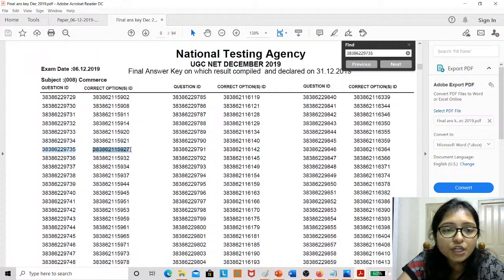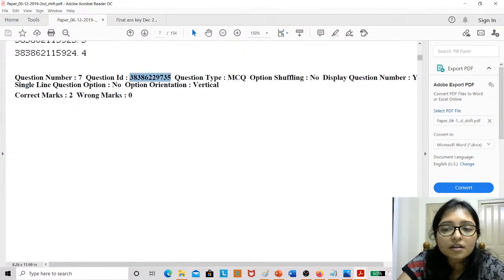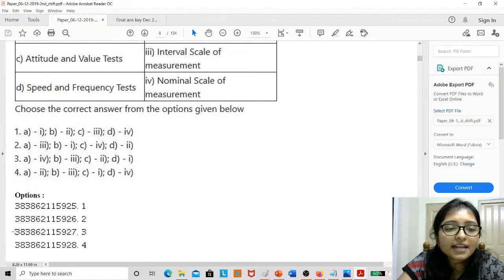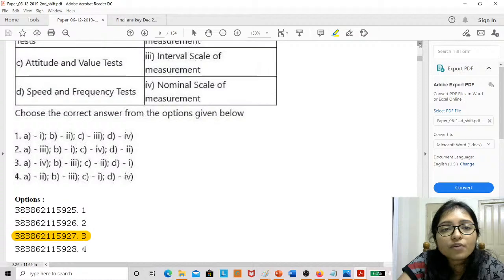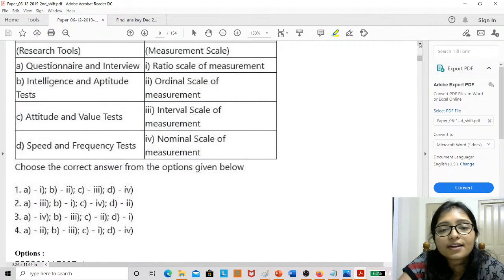Option is 927. 927, that is 3 is the answer. Everyone is correct. 927 is the answer. Option 3 is the answer. Everyone is correct. That is 1 with 4. 1 with 4 means the one is questionnaires and interview.